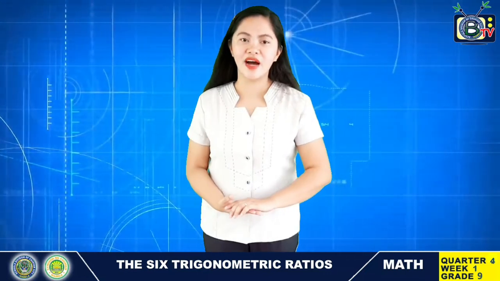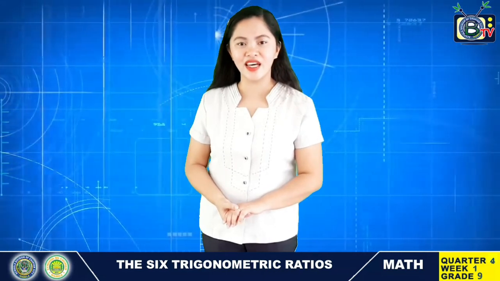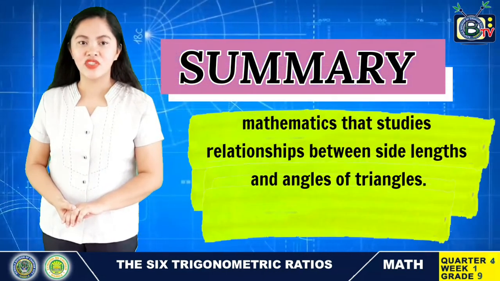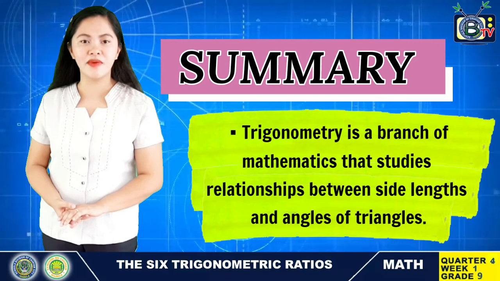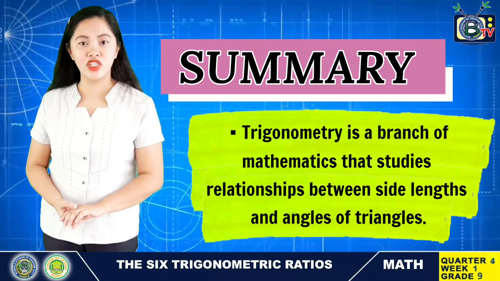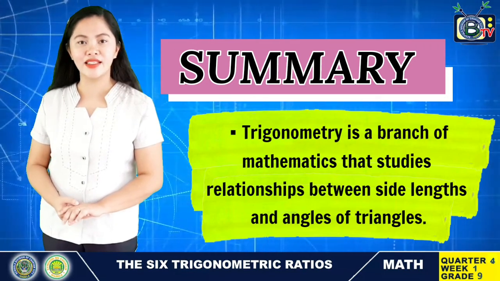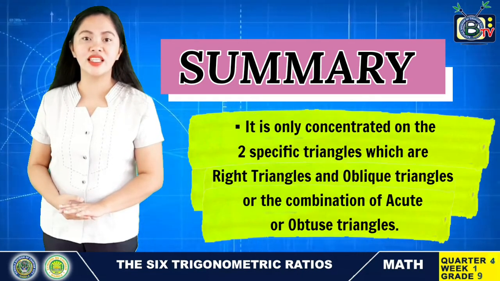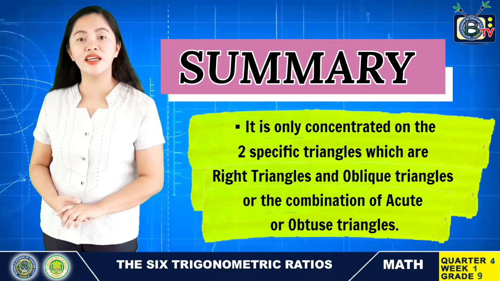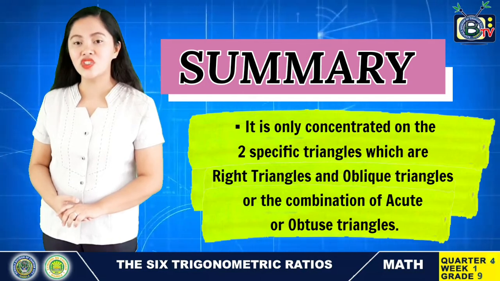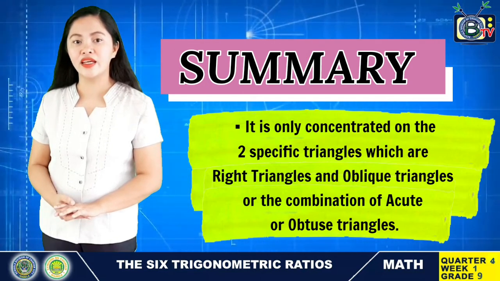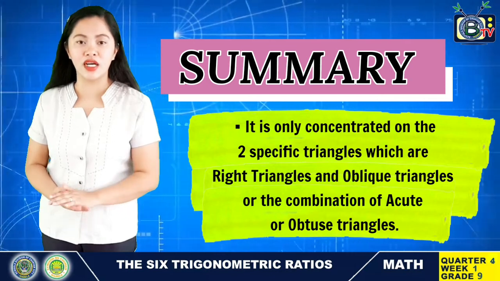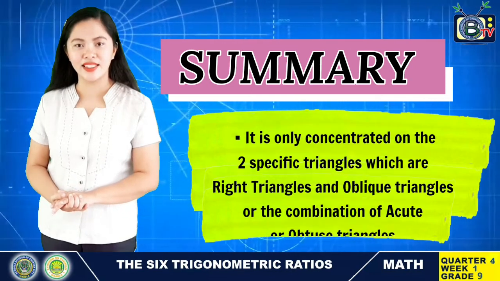To refresh your mind on the topic discussed today, we must know that trigonometry is a branch of mathematics that studies relationships between side lengths and angles of triangles. It is concentrated on two specific kinds of triangles, which are right triangles and oblique triangles, or the combination of acute and obtuse triangles.